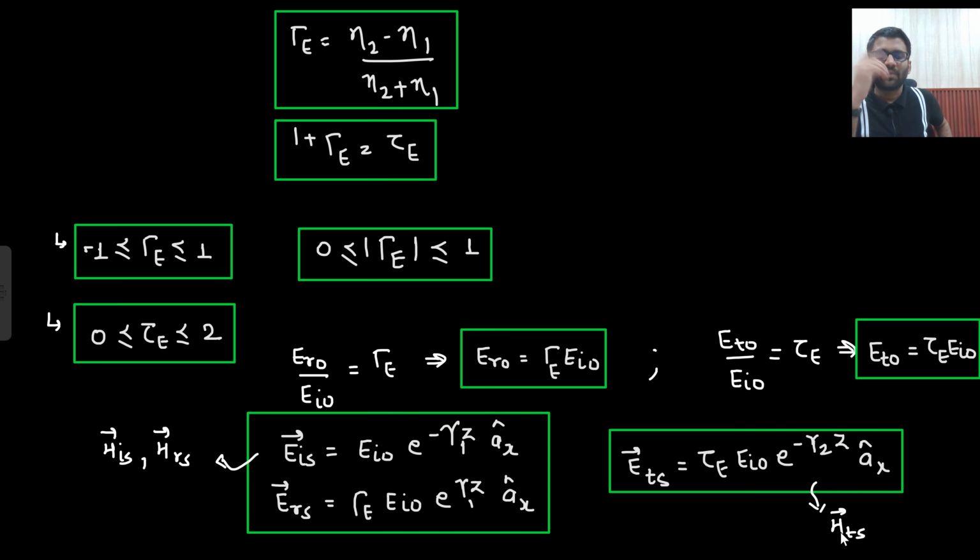So always keep in mind that you remember the formula, that is neta 2 minus neta 1 divided by neta 2 plus neta 1. The formula that I remember is for the electric field reflection coefficient. Okay, reflection coefficient for electric field. This formula I remember.